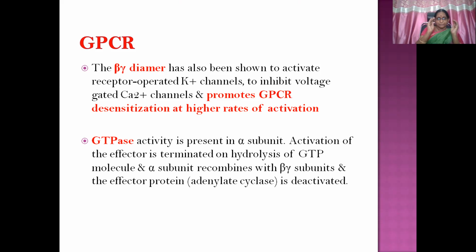After the receptor acts for a time period, the alpha subunit uses its GTPase activity, hydrolyzes the GTP molecule, leaves it, and goes back and combines with its friends, the beta gamma subunits. Because the alpha is going back, the effector protein adenylate cyclase is deactivated.